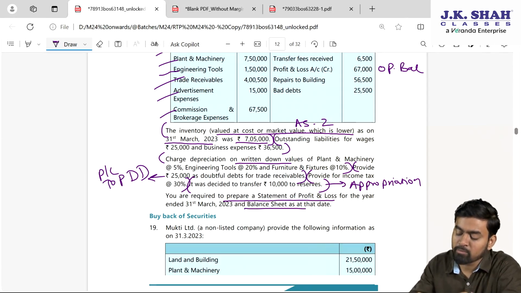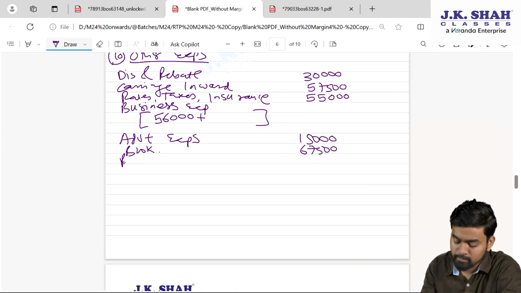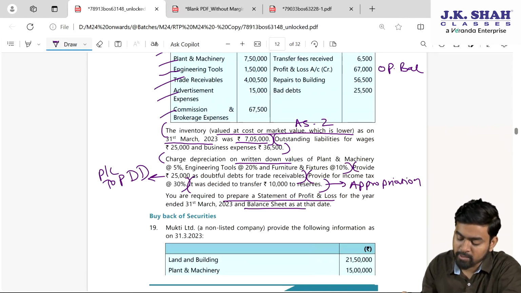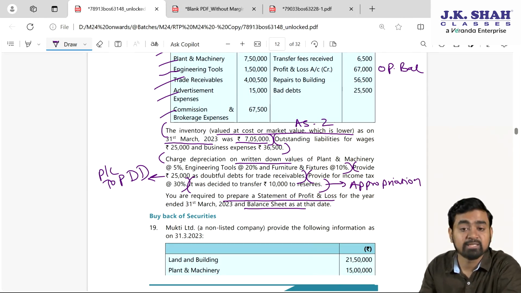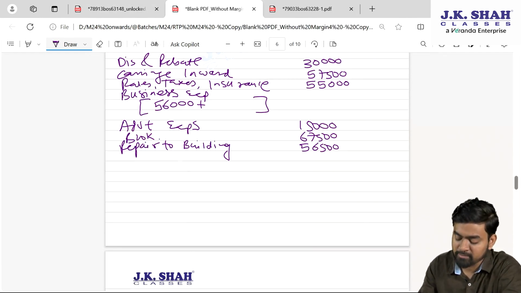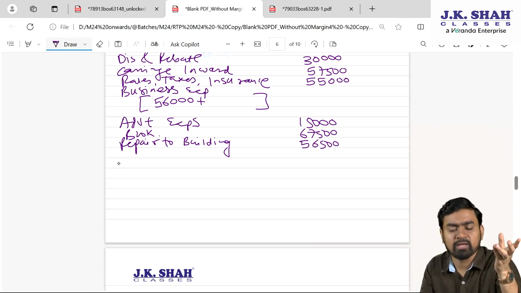Next is what? Repair to building 56,500, other expense. Bad debts 25,500. Now children, if there are bad debts, you can directly record here, or else you can prepare a provision for doubtful debt account.